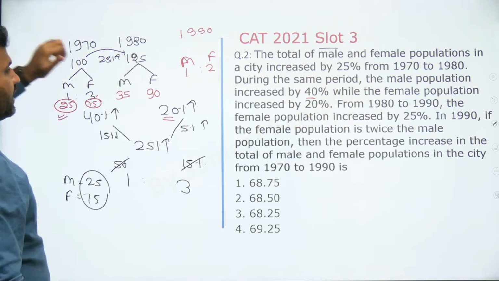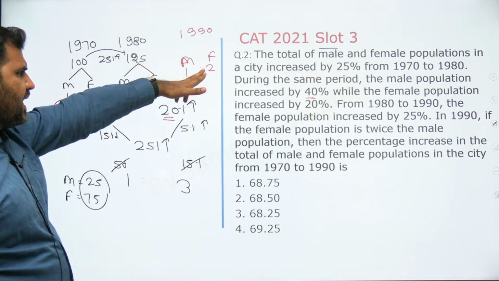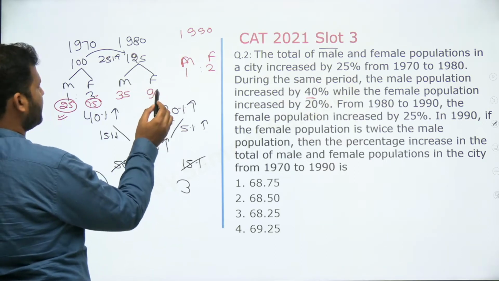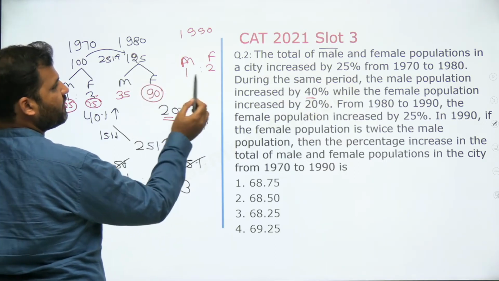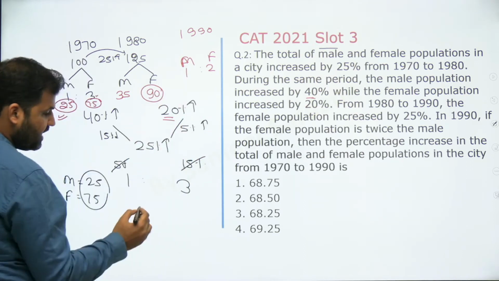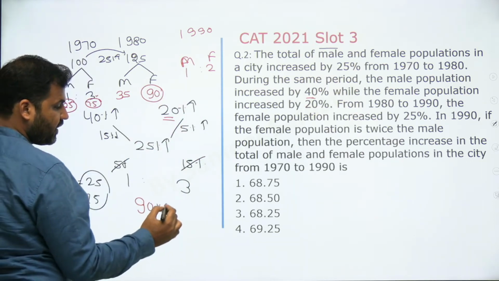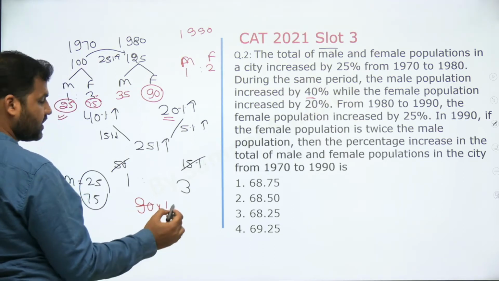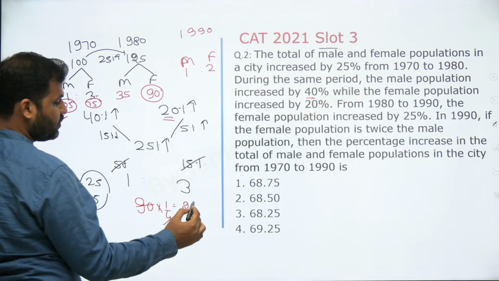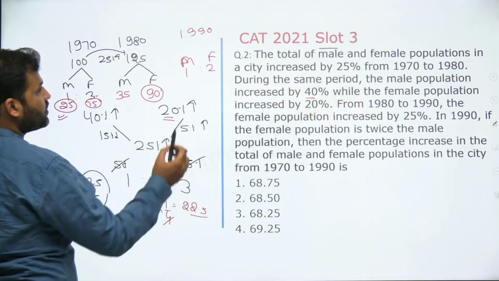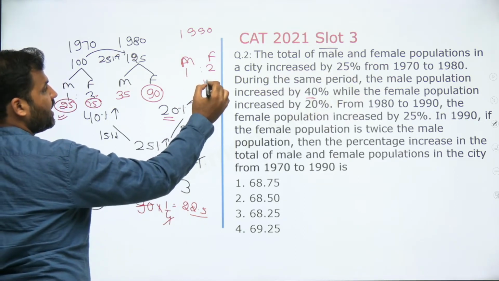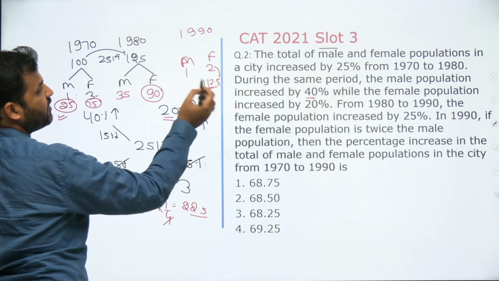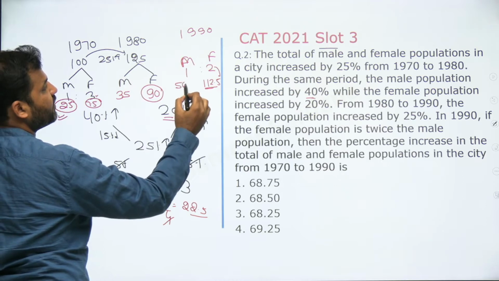Okay. Now when you look at 1980 to 1990, the female population increased by 25%. Female population abhi 25% बढ़ रहा है. So 90 का 25% is 1/4, right? Which is equal to 22.5. So female population here would be 112.5, and because female population is twice, 2 के सामने ये, तो 1 के सामने it would be 56.25.